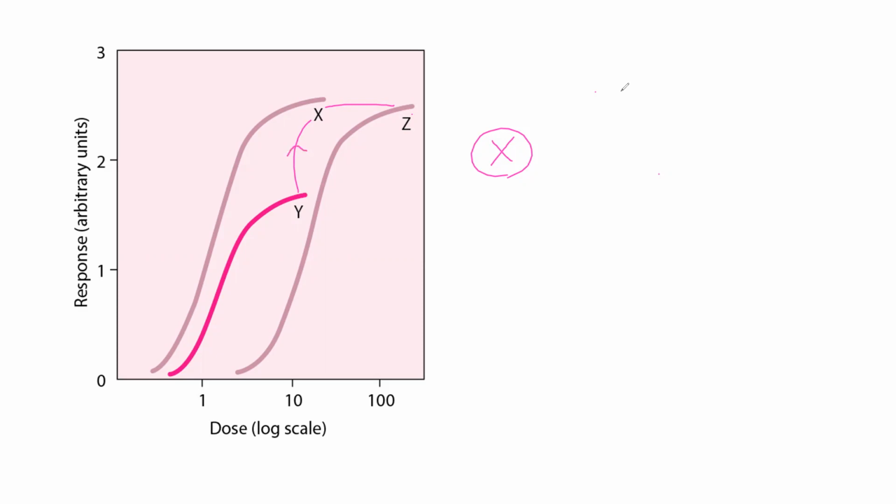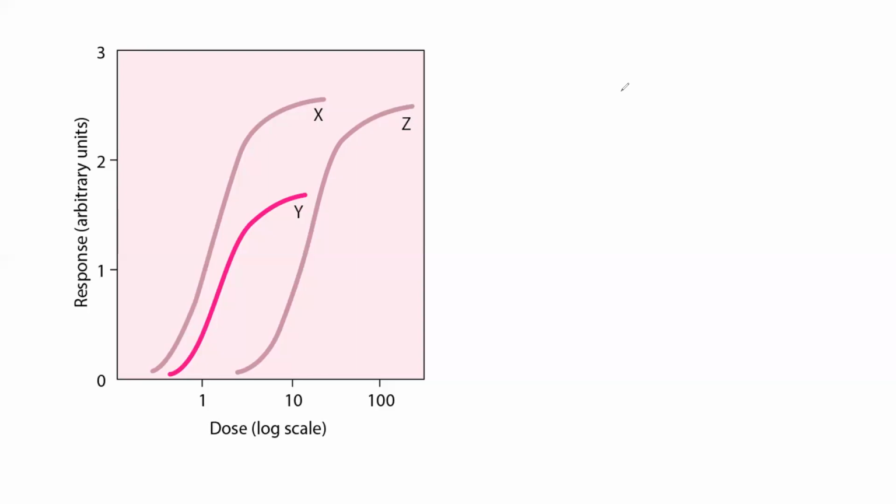Is that clear? So X drug is more potent than Y and more potent than Z, and X drug is more efficacious than Y and equally efficacious with Z. Is that clear with X? Next, we'll talk about Y drug. Y drug is to the right of X drug. I told you, potency means more left, more potent.